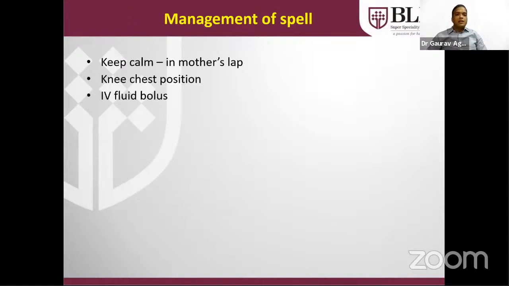IV fluid bolus is the treatment of choice. Whenever dehydration or hypovolemia is there, the chances of getting a spell are more. So IV fluid bolus should be given liberally. There should not be any restrictions. Morphine to keep the respiratory drive calm, and ketamine to increase the systemic vascular resistance. And midazolam should not be used.